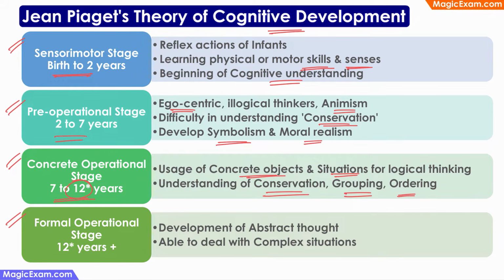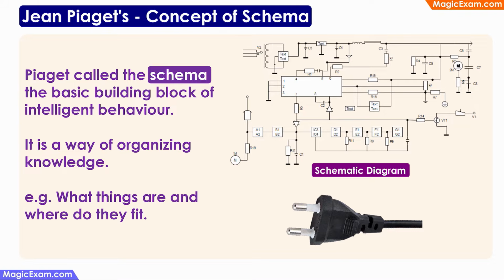And finally, the formal operational stage. This is pretty much very close to adulthood. And here the child is able to understand abstract thought. Now the child can solve mental puzzles and not just physical puzzles. And the child is also able to deal with complex situations. So these are the 4 stages of Jean Piaget's theory of cognitive development. Next, let us look at an interesting concept called schema.